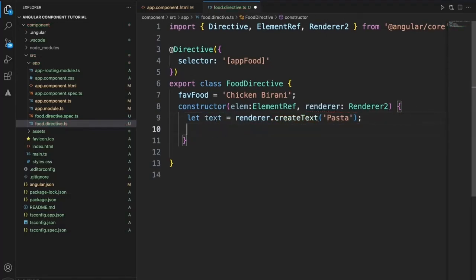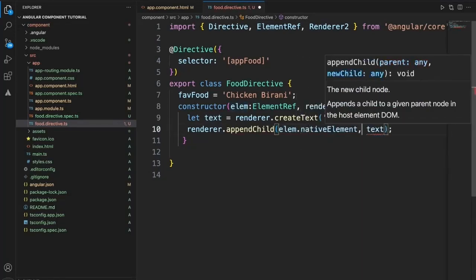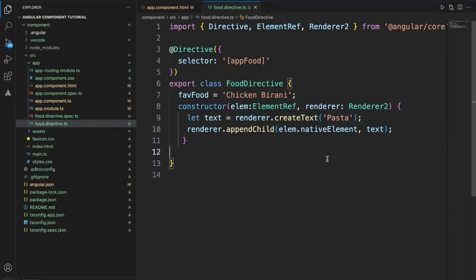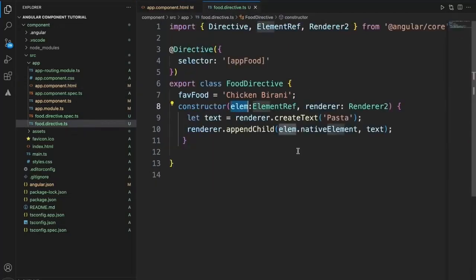Now I can apply this same text to the span tag using appendChild, and this is the text that I wanted to append. To which element? I wanted to append to the span tag element, and for that I need to say nativeElement. Now when we display this span tag, since we added a directive, it will perform some additional action, or add some additional feature to the span tag. So we will get the span tag here, and within the span tag, using the renderer, we are appending this text which is pasta.